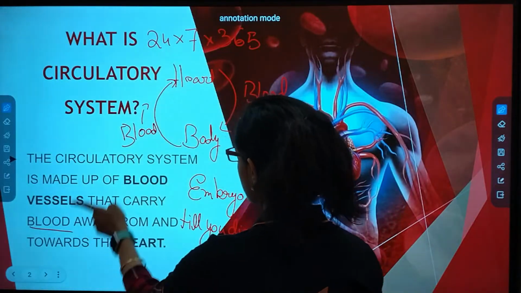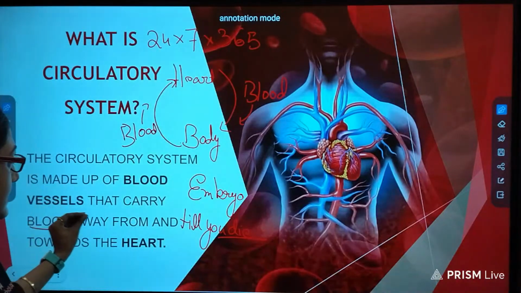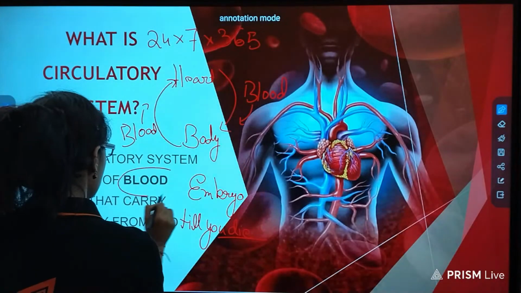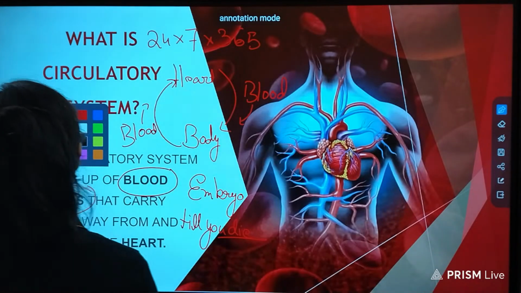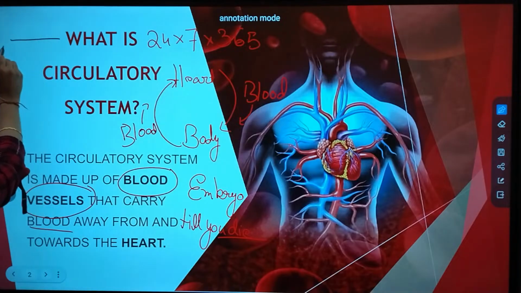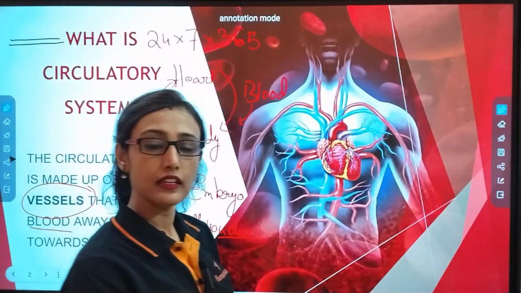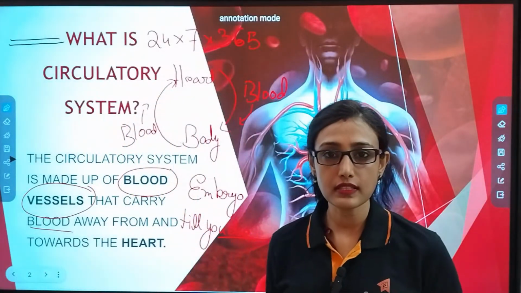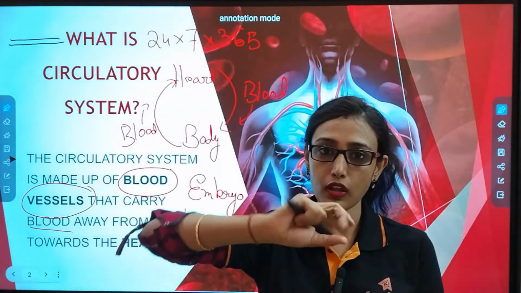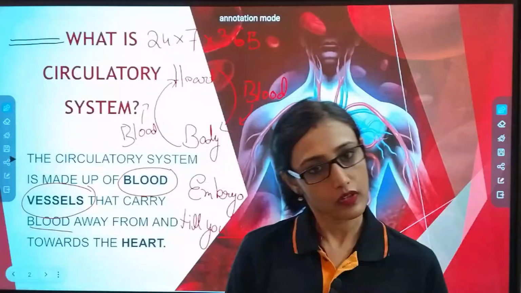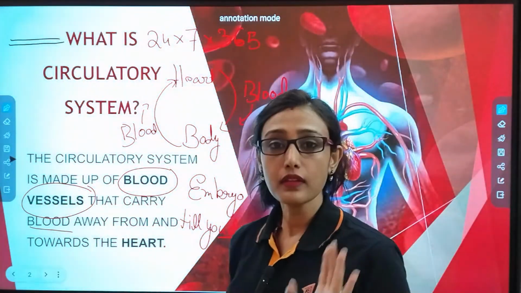Okay, now what is being carried? Blood. Okay, and how blood is carrying? Blood is carried through blood vessel. Blood vessels in the simplest form, if I say, what is a blood vessel? It is a pipe. Okay? You know through pipe water is being carried in your house. You have seen water system, how water is coming through pipe, and when you switch on the tap, then the water flows down. Exactly same thing happens in case of our blood.